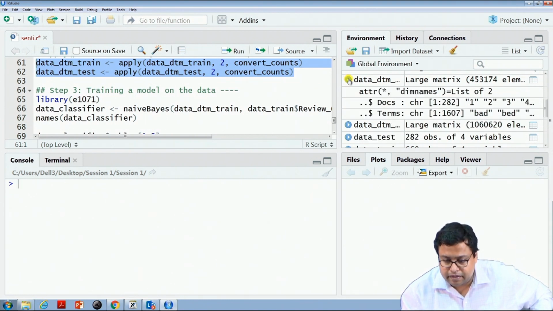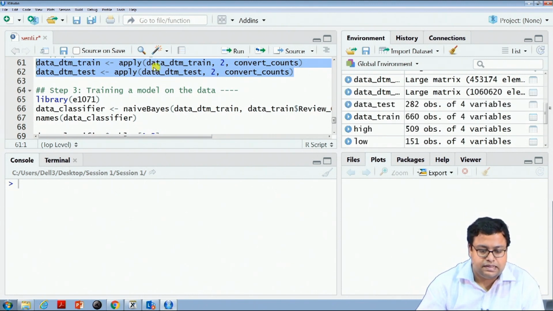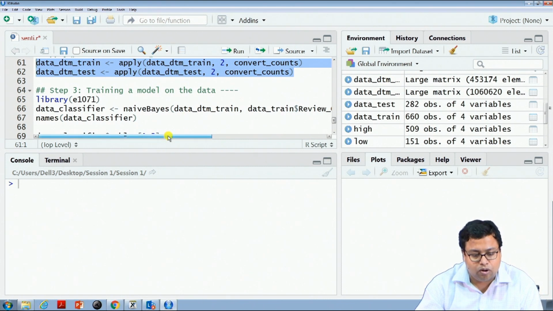These are the terms, and these are the corresponding values 1, 2, 3, 4, 5. So, I will now use this document term matrix of the training data for my model building.